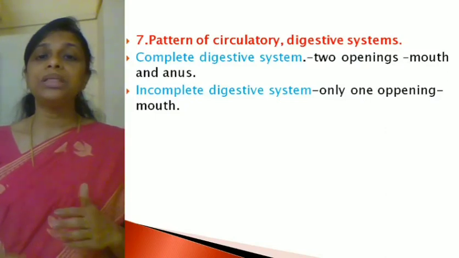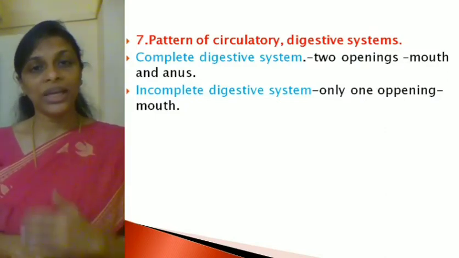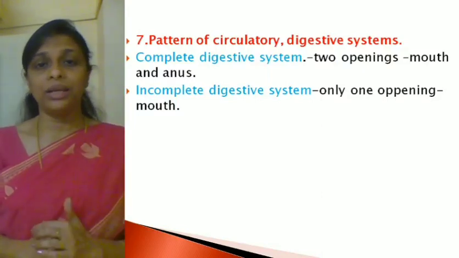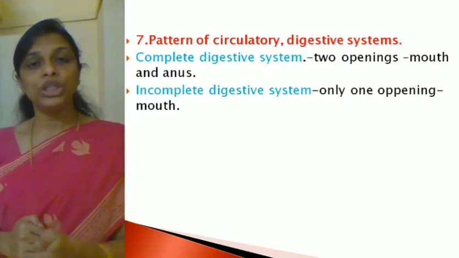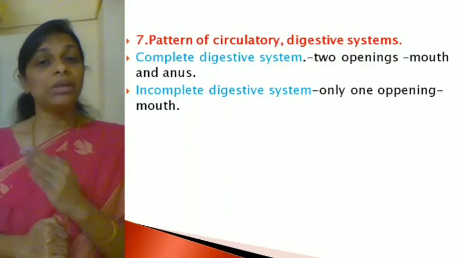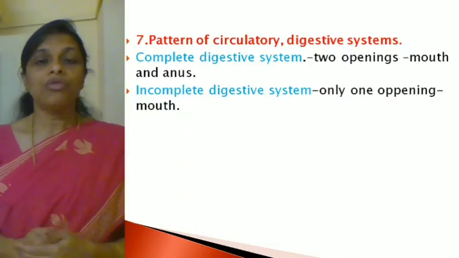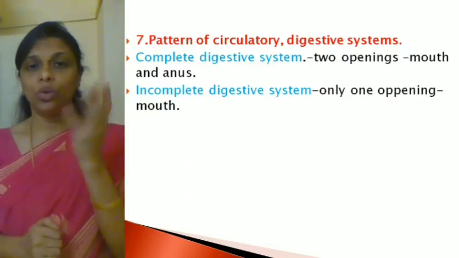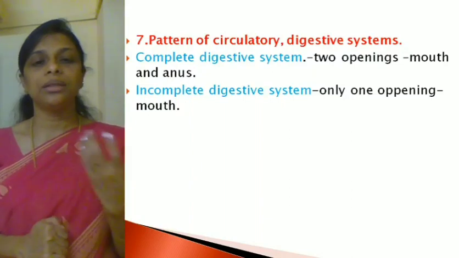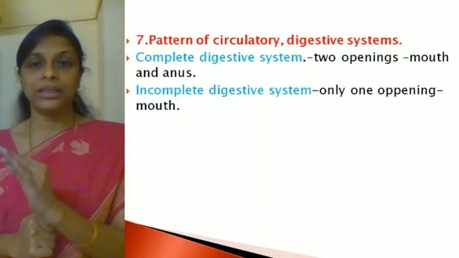The second type is the incomplete digestive system. The incomplete digestive system is found in lower animals, the first few phyla like phylum Porifera, phylum Ctenophora, phylum Coelenterata, etc. In these phyla, the animals will have only one opening, which is used for taking in food as well as for giving out. There is only one opening, that is the mouth. Such a digestive system is called an incomplete digestive system.